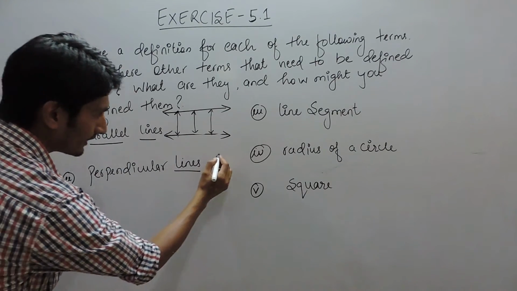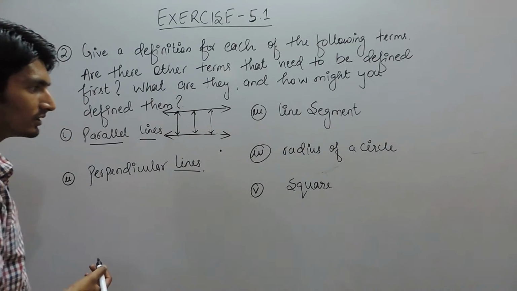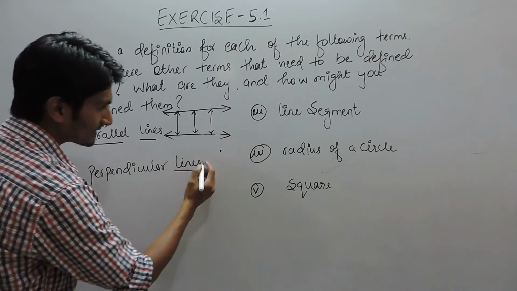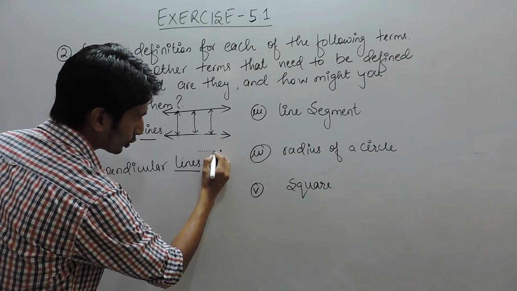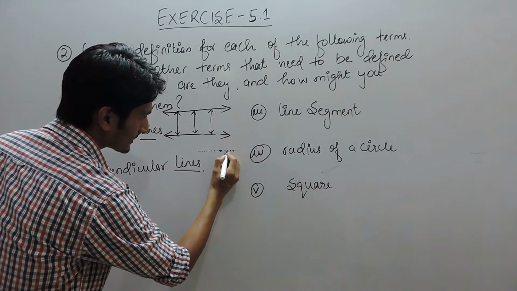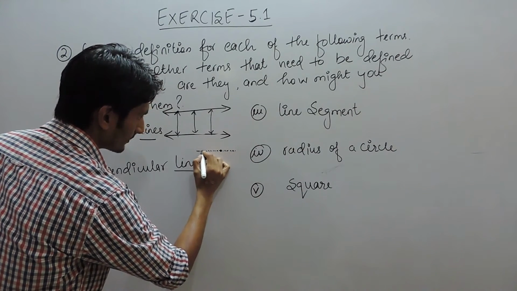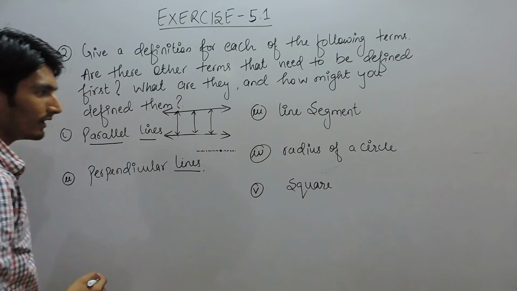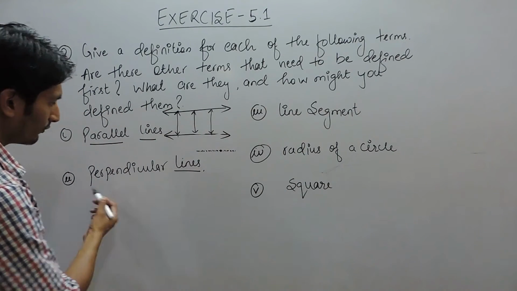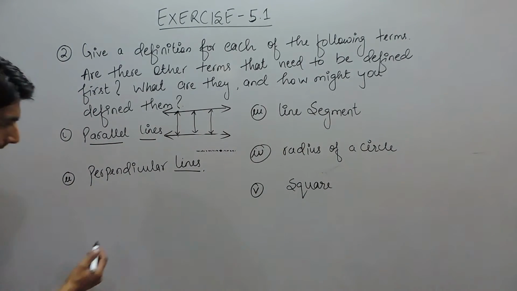Point is basically something which has no length, no breadth, and line is a group of many points. This is called a line.